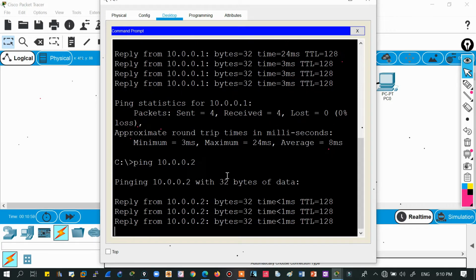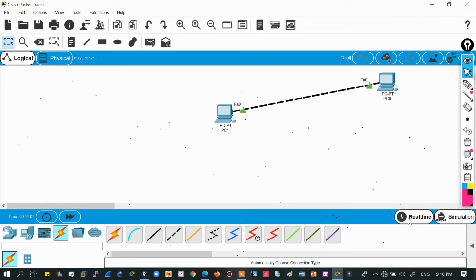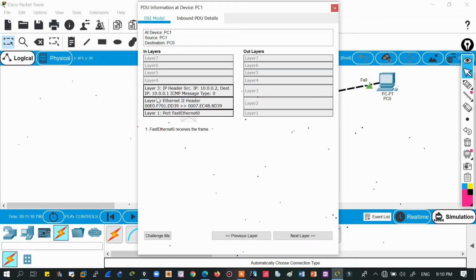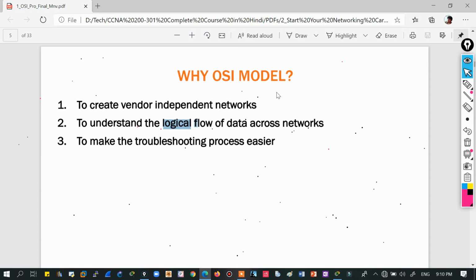Okay, so how are we getting these packets from one source to another destination, one place to another, right? If I get into more detail like this, when I'm doing ping, it means one device is sending some messages to another device. So these models, OSI, TCP/IP, help us to understand these packets. How? If I click on these, you can see source IP, destination IP, source MAC, destination MAC, meaning what is happening in the background processes, right? This we can understand by understanding these network models, right?